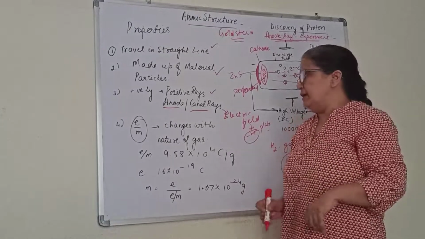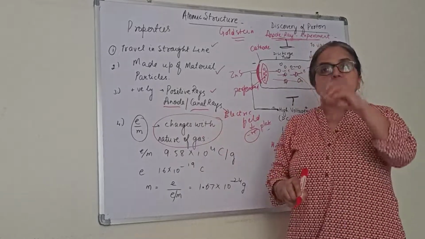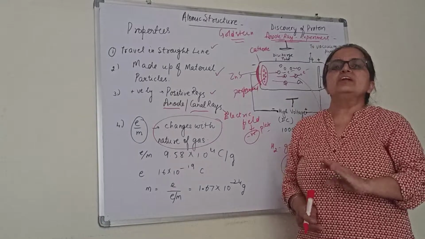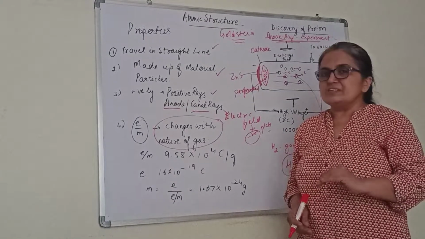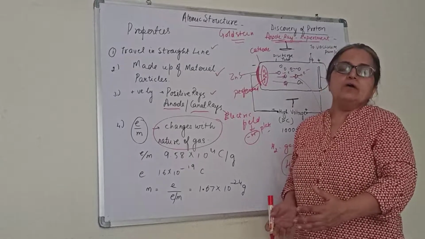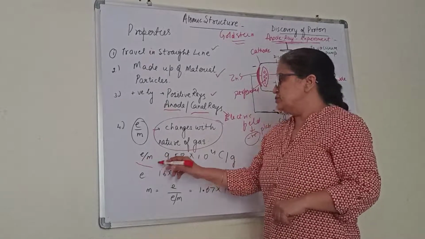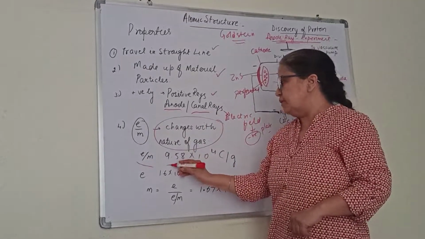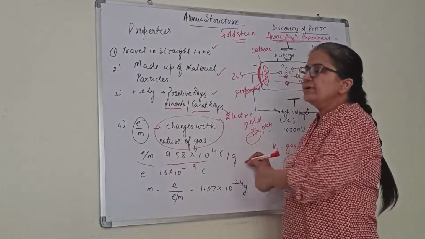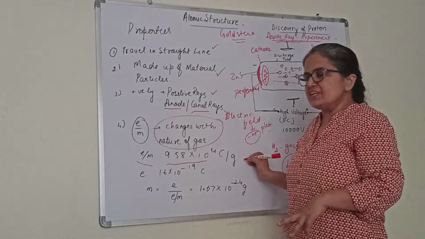Specific charge, the e/m ratio: the e/m ratio for anode rays was found to change with the nature of the gas. Sometimes theoretical questions are also asked from this chapter, so you can have some theoretical questions from the initial part of atomic structure in competitive exams. The e/m ratio for the anode ray was found to be 9.58 × 10^4 coulomb per gram.